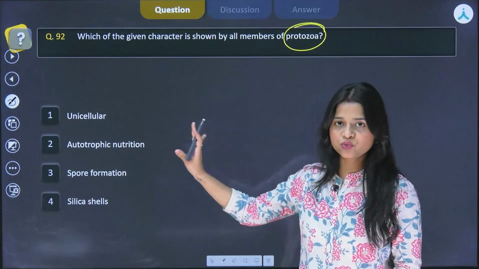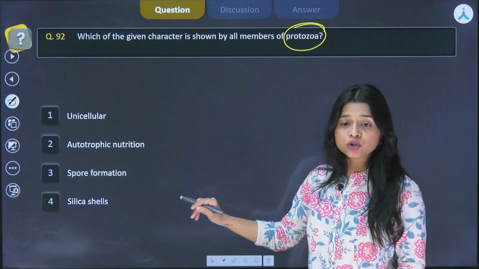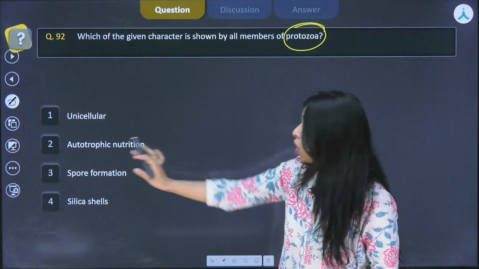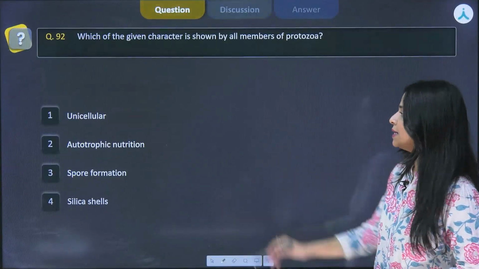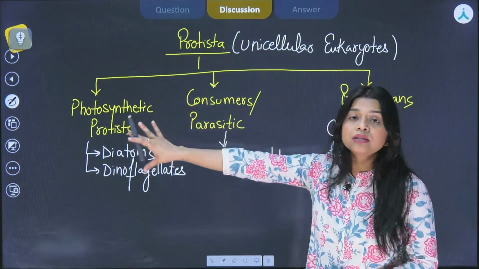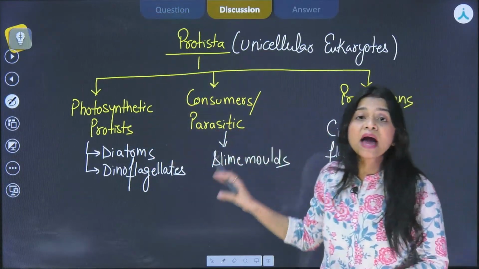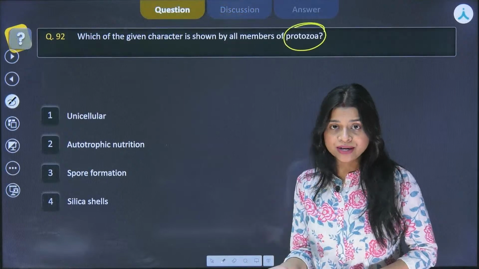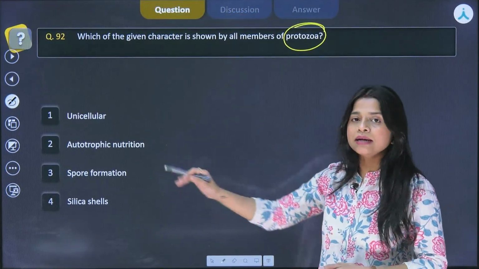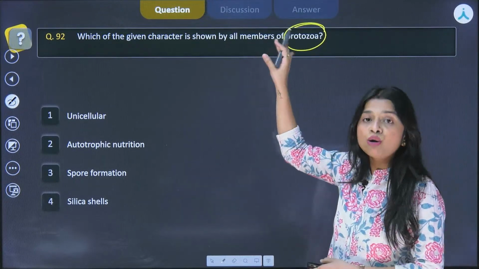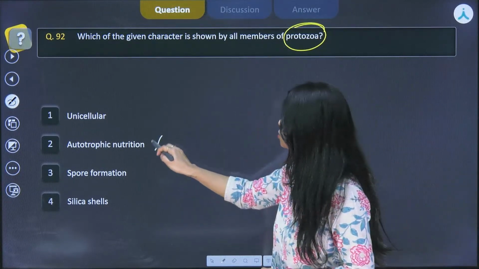The correct answer is first. But we will go through the rest of the choices also. Autotrophic nutrition. As I told you, the nutrition varies. They can be photosynthetic, they can be heterotrophic, they can be parasitic, they can be saprophytic. So the autotrophic nutrition is not something that is applicable to all of the protozoans. So this is not true.